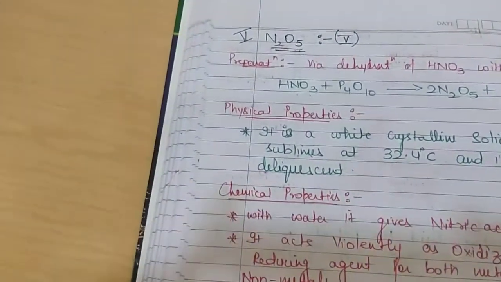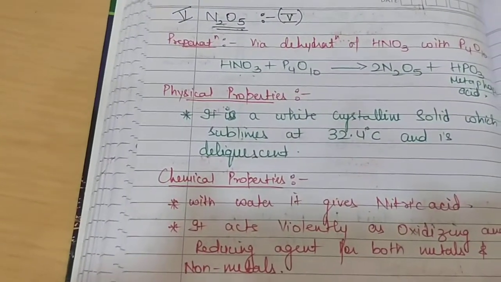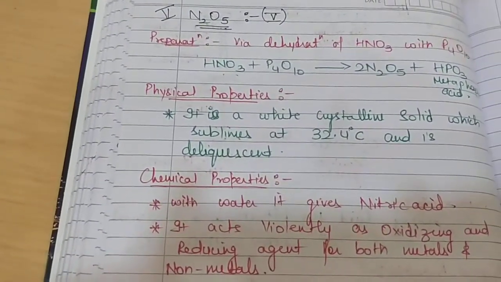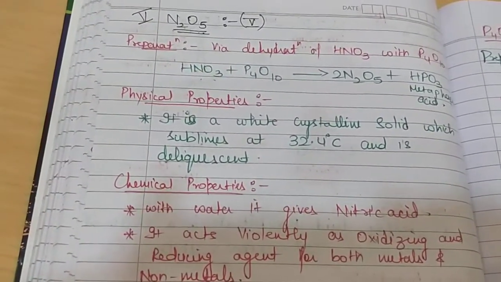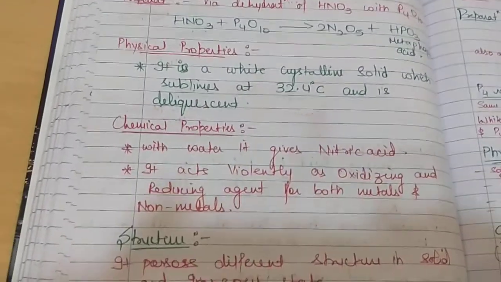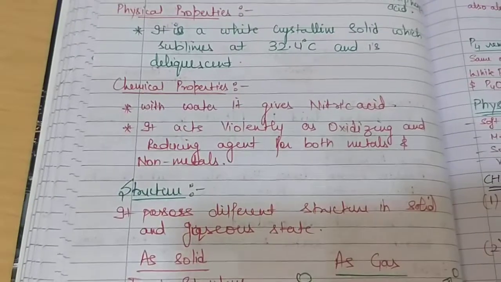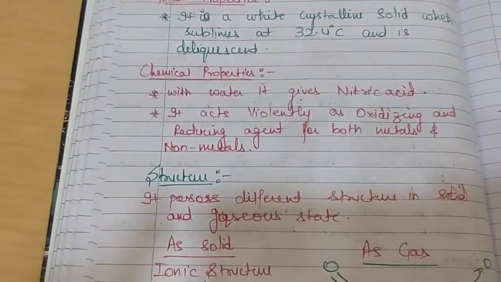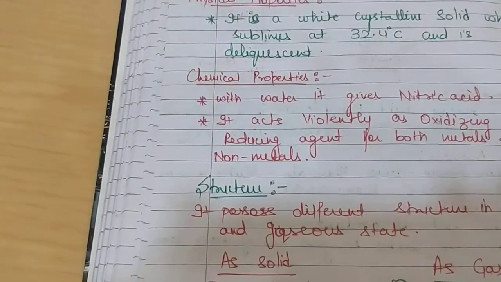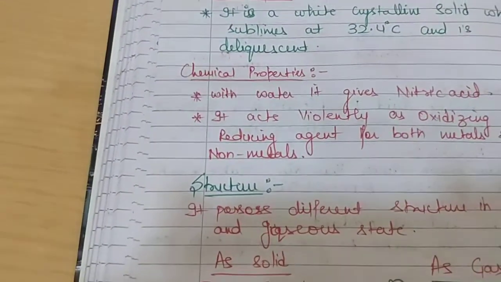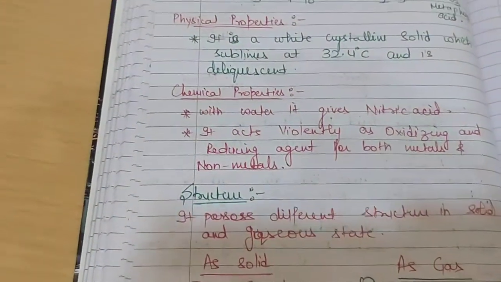Coming to the physical properties, it is a white crystalline solid which sublimes directly at 32.4 degrees Celsius, which means this is the only oxide of nitrogen which exists as a solid at room temperature. Coming to the chemical properties, with water it gives nitric acid. That means this is an anhydride of nitric acid. It acts violently as an oxidizing and reducing agent for both metals and non-metals. This is the oxide which can act both as an oxidizing as well as a reducing agent.